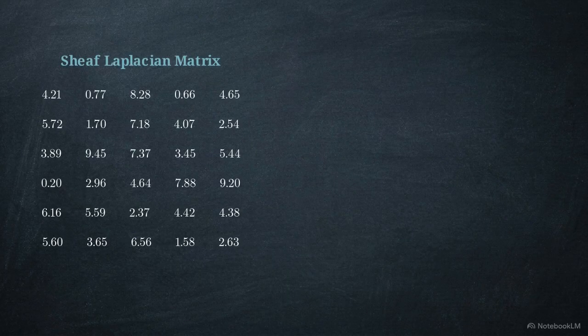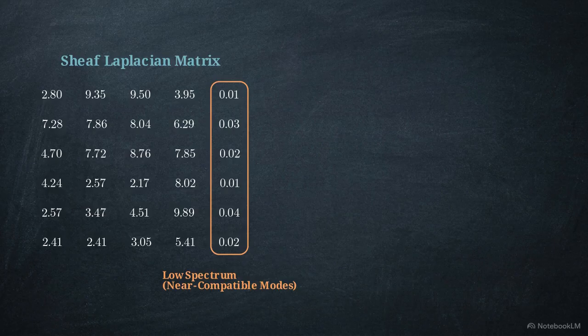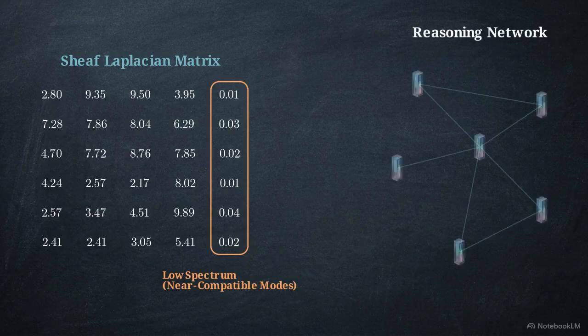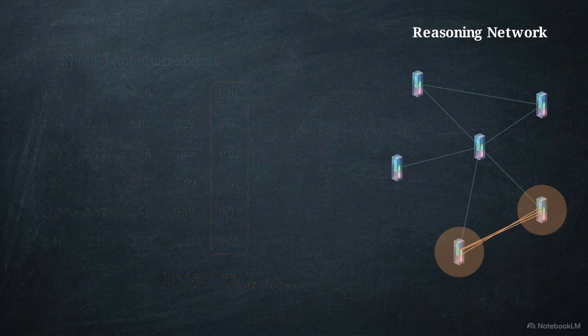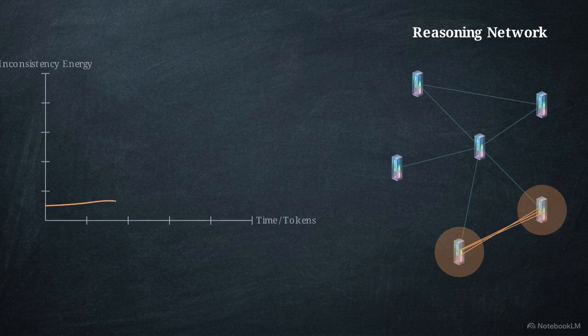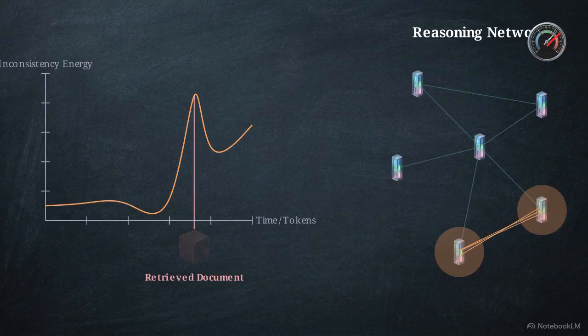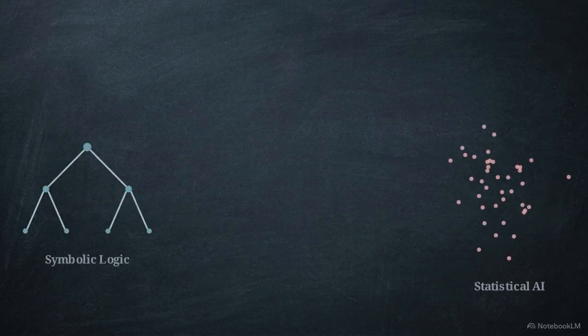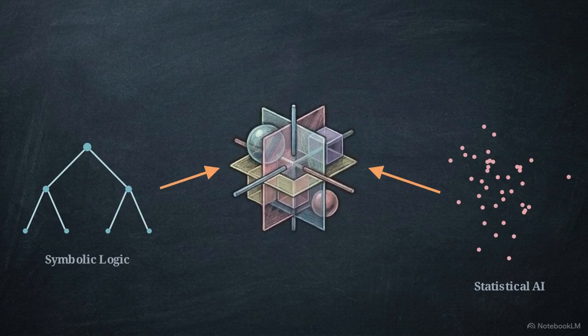This matrix view shows spectral diagnostics. By analyzing the low spectrum of eigenvalues within the Sheaf Laplacian matrix, engineers gain an entirely new tool for structural safety. Small non-zero eigenvalues point to near-compatible modes. They flag areas of the network that are internally consistent but weakly supported, identifying hidden ambiguities or fragile assumptions within the language model's reasoning trace. Tracking this spectrum over time allows operators to isolate exactly where a global semantic collapse originated, pinpointing the single retrieved document that broke the logical chain.